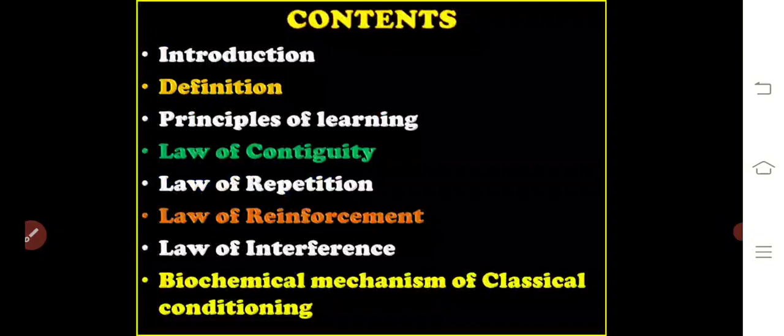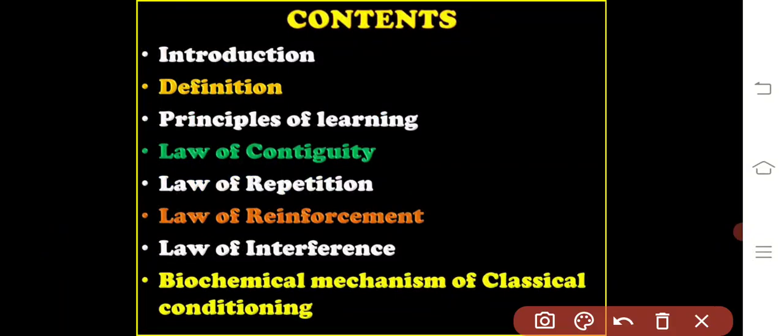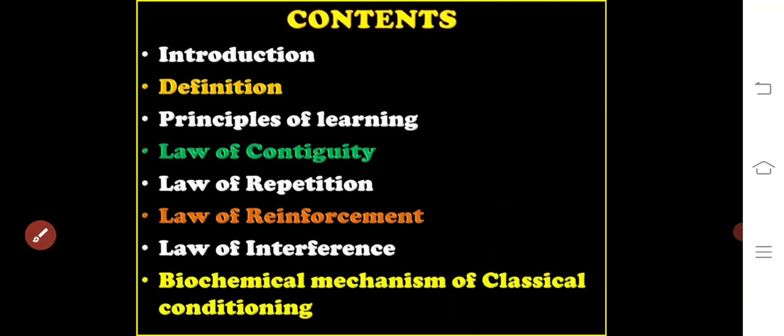Under this topic we will discuss the introduction and definition of classical conditioning, principles of learning, law of contiguity, law of repetition, law of reinforcement, and law of interference, and finally the biochemical mechanisms behind classical conditioning. Let us see one by one.